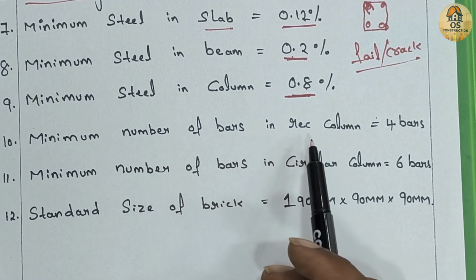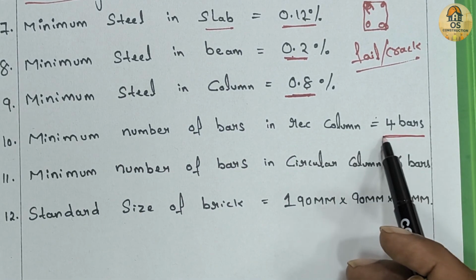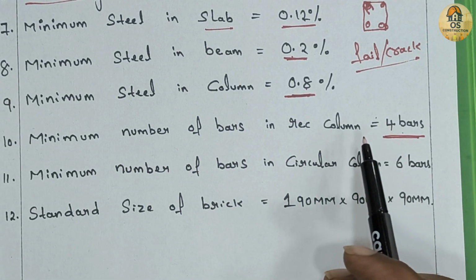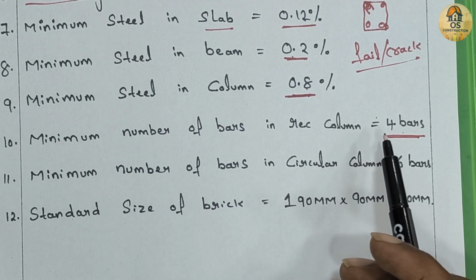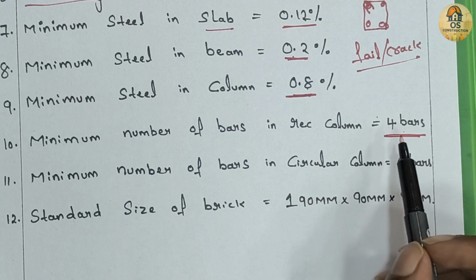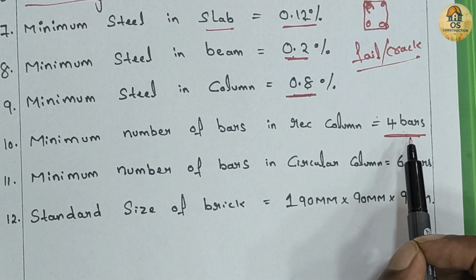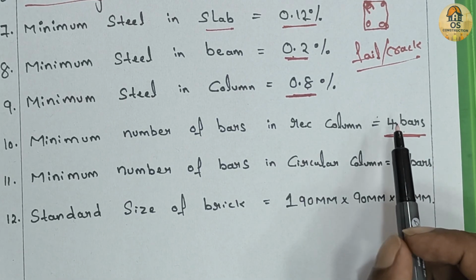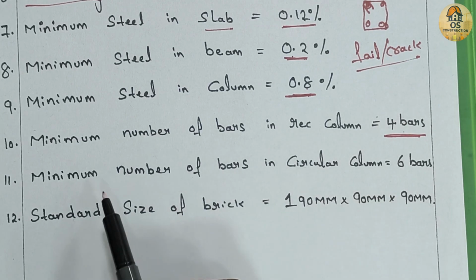10th one is minimum number of bars in a rectangular column, which is equal to 4 bars. For a rectangular or square column, we should place at least 4 vertical bars, one at each corner. This keeps the shape stable and strong.